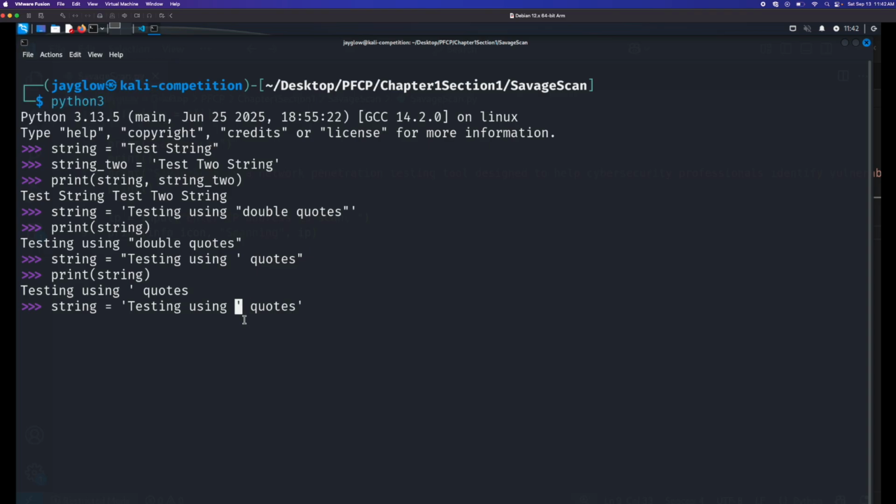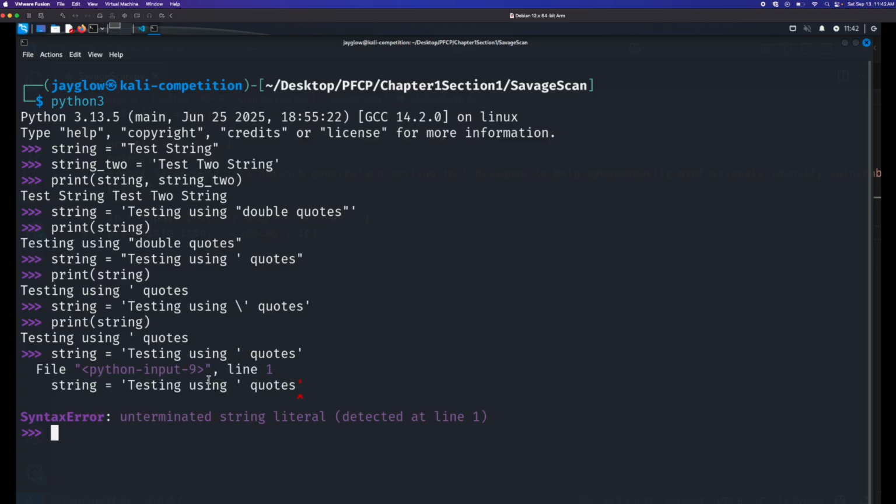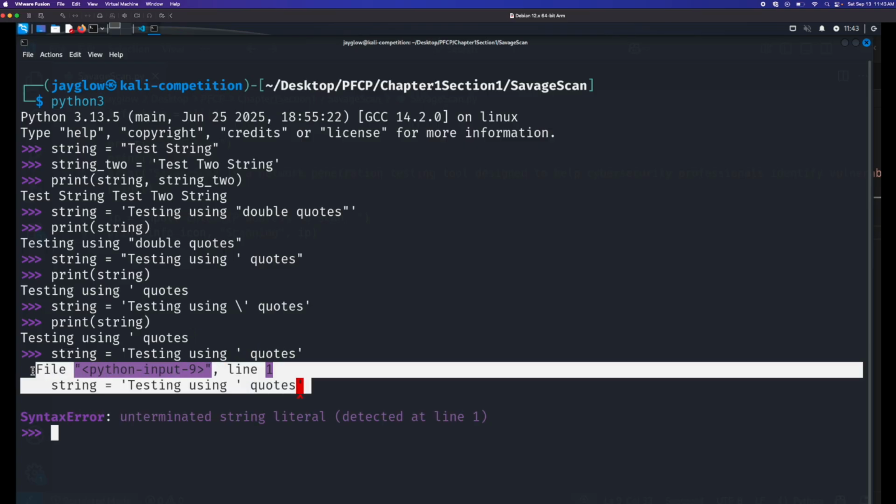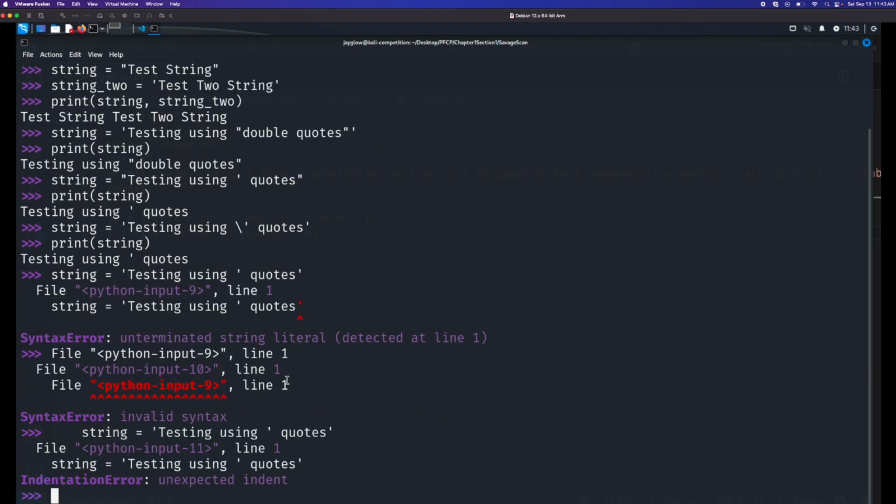But I can escape that with a backslash and still print string, and that will work just fine. Now let me remove this and show you what happens here. You can see that we get a syntax error because we have an unescaped single quote, and that actually causes an error.